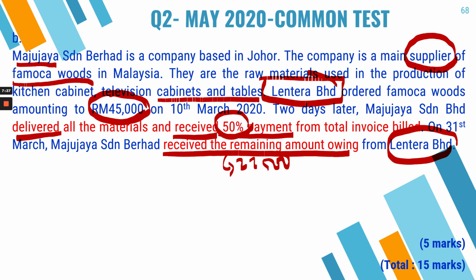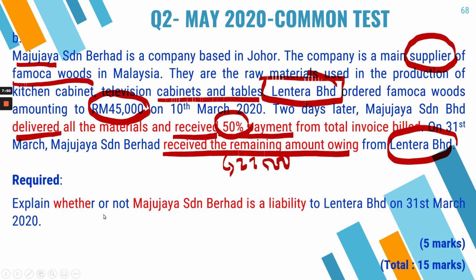31st March. So 2 days later means it refers to 10 March. So plus 2 days, it's 12 March that you received the first payment. The second payment was received on 31st of March. So what is the question? You are asked to explain whether or not Maju Jaya is a liability.